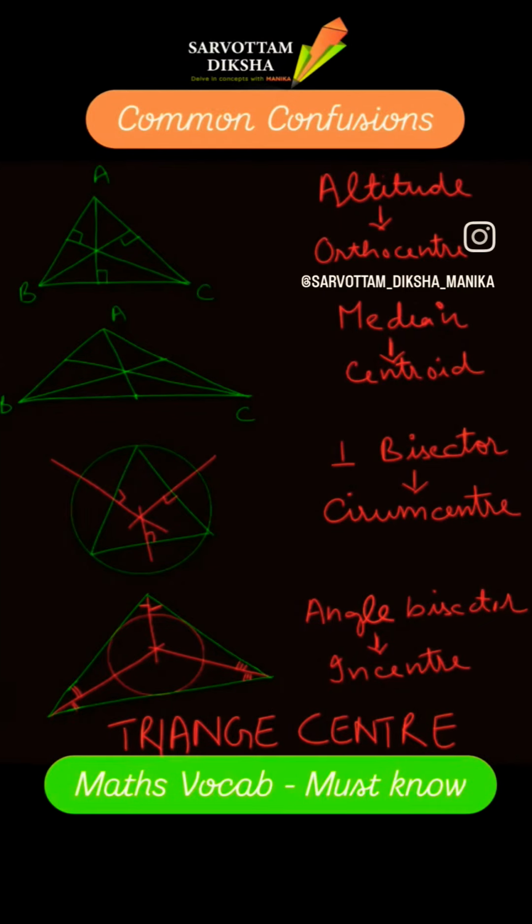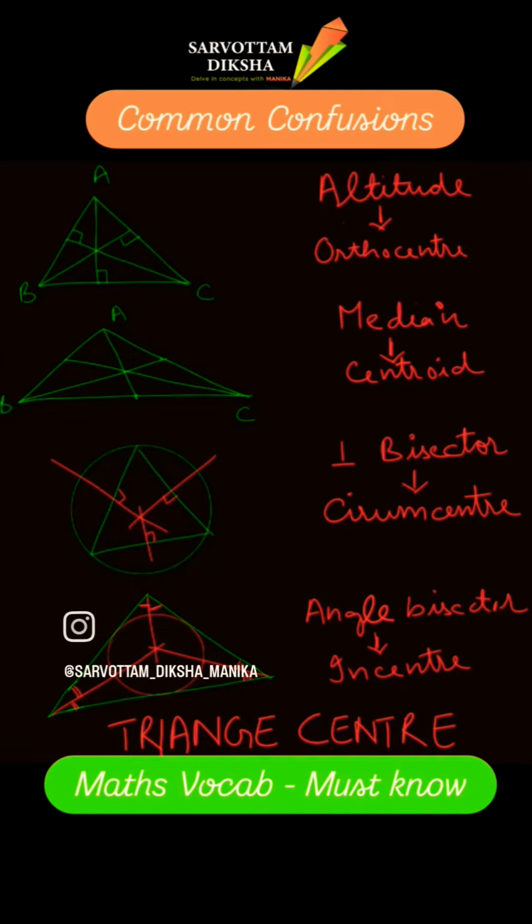Triangle center, the topic where students keep getting confused. How to remember it? Altitude is when we drop a perpendicular from one vertex to the side opposite to it. So altitude, if you have noticed, is also used for the height of a place.